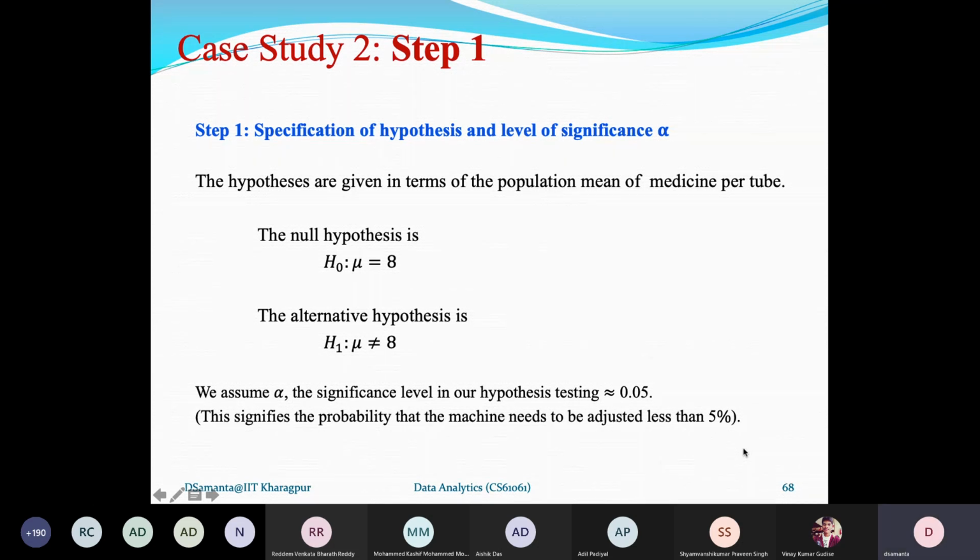And one more thing is the significance level. As is the standard practice in hypothesis testing, let us assume, without any debate, alpha is 0.05. That means 5% is the level of significance, that is, a 5% probability of error is allowed. Type 1 error is 5%. So this step 1 is fine to everybody, I hope.